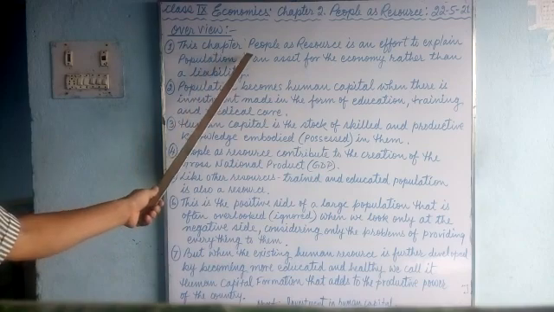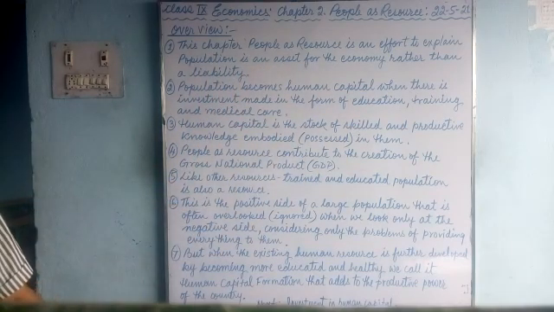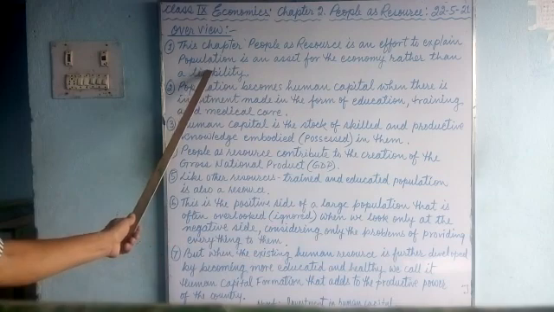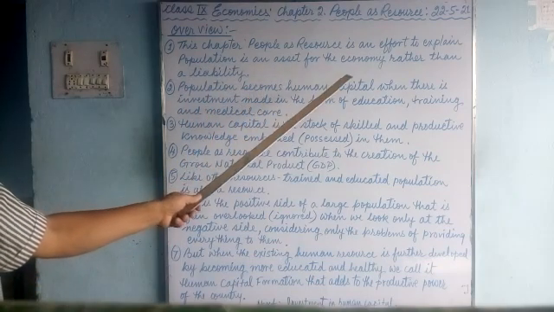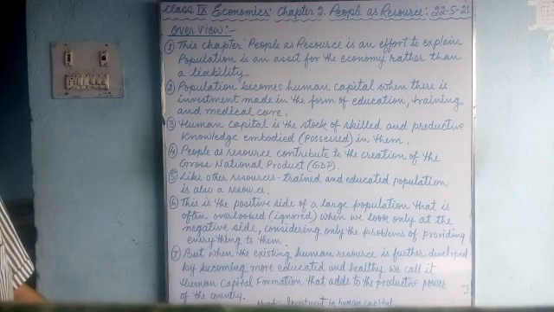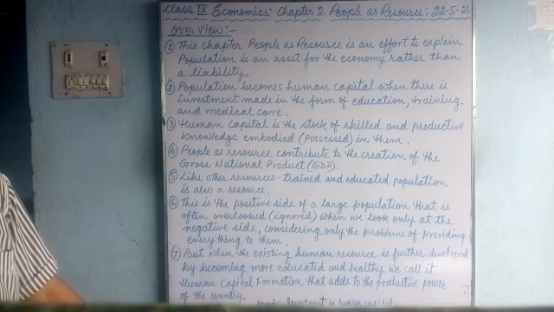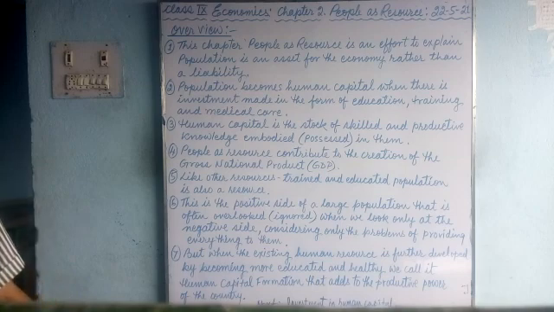This second chapter, People as Resource, is an effort to explain that population is an asset for the economy rather than a liability. What is the meaning of liability? It's very easy to understand.